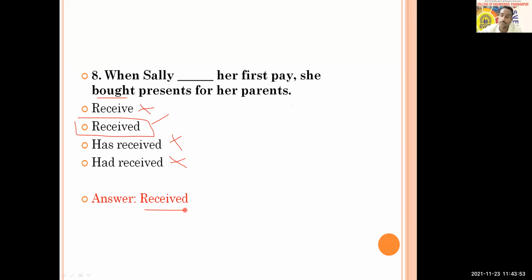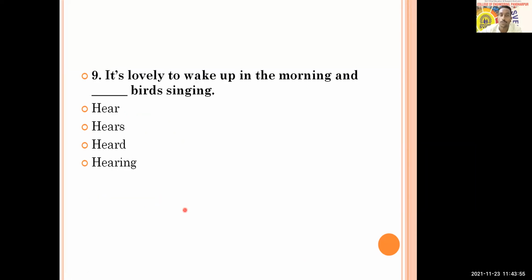All right, with this we are going to move towards the next question. Question number 9. It says, it's lovely to wake up in the morning and hear birds singing. So whether it is hear, hears, heard, or hearing. I got answers from Sayush and Pooja. Others please reply fast. Pragati is also answering, and the poll is also in front of you.